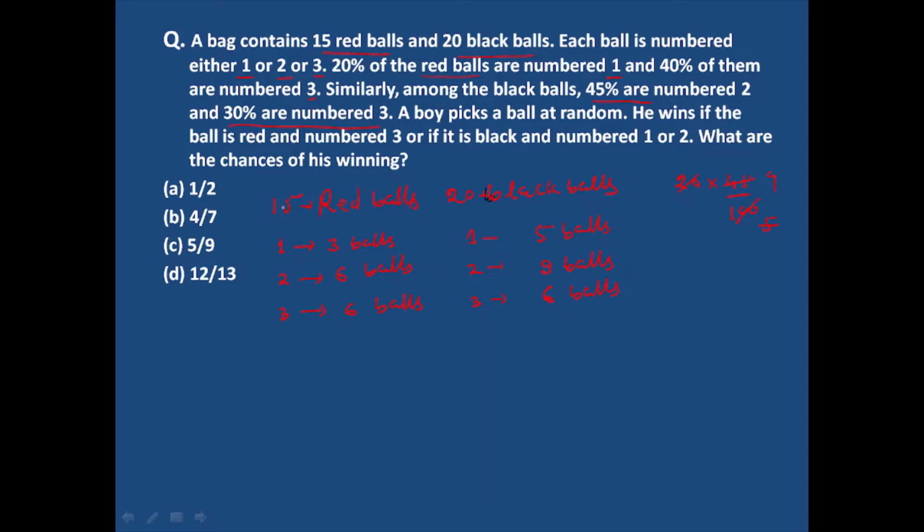So out of 15 red balls, 3 balls are numbered 1, 6 balls are numbered 2, and 6 balls are numbered 3. And out of 20 black balls, 5 balls are numbered 1, 9 balls are numbered 2, and 6 balls are numbered 3. Now what we have to find out: a boy picks a ball at random. He wins if the ball is red and numbered 3, or if it is black and numbered 1 or 2. What are the chances of his winning?